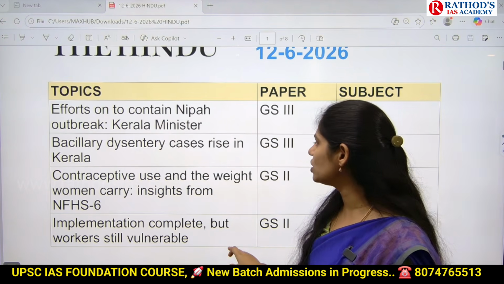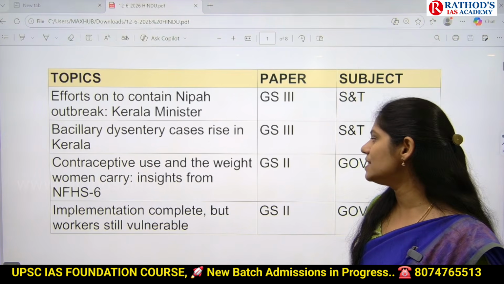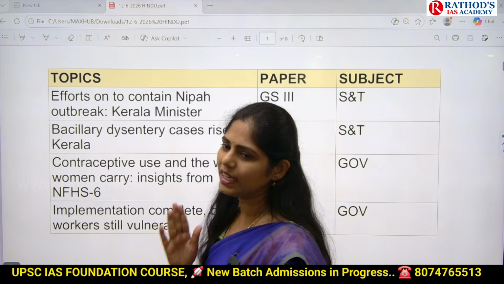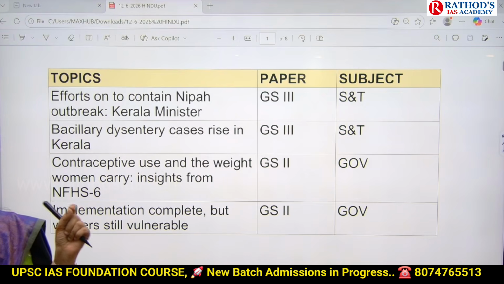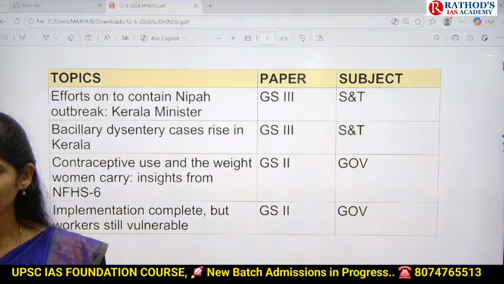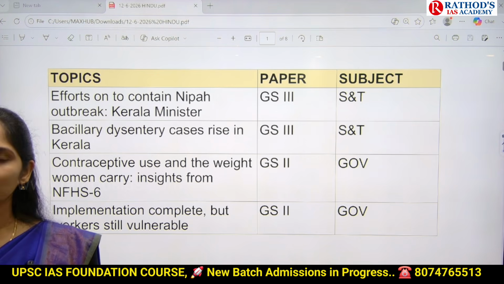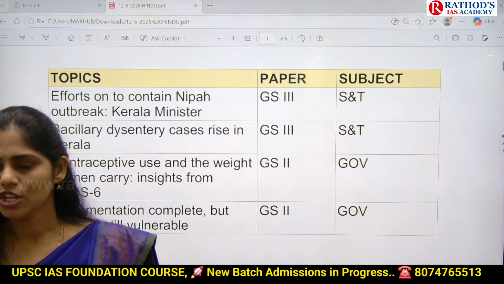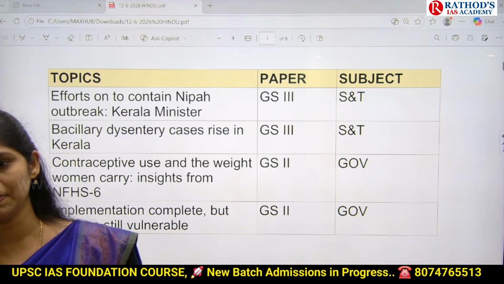And next article is contraceptive use and the weight women carry, insights from NFHS-6. So recently the National Family Health Survey had been released. Here one important point mainly focused on by this survey is the use and availability of contraceptives and what is the impact on women's reproduction. So here you have to see that from a health point of view, from GS paper 2.